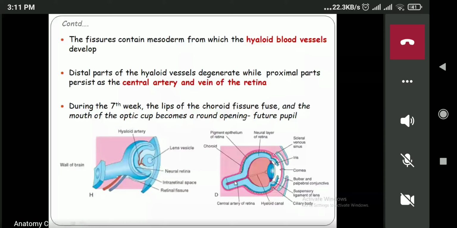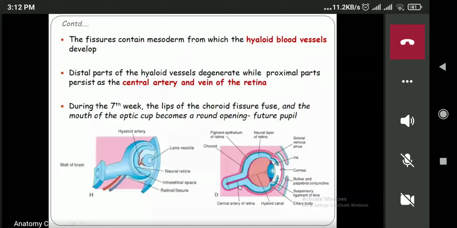Now, the central artery and the vein of the retina, you have read about this, right? Now, inside the optic nerve, have you seen the artery, that is the central artery and the vein of the retina? No, the central artery and the vein of the retina is present within the optic nerve, inside. So this is the same thing. This is the central artery of the retina, which is developed from the artery and the vein.